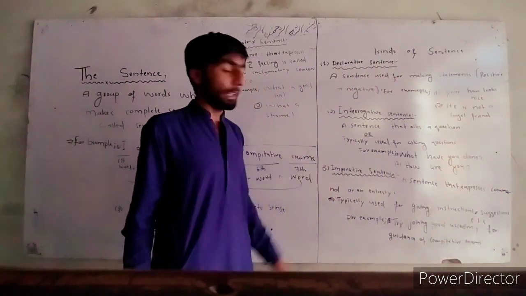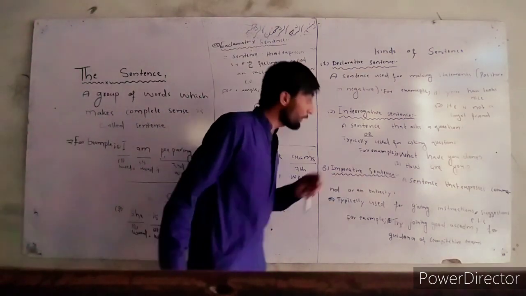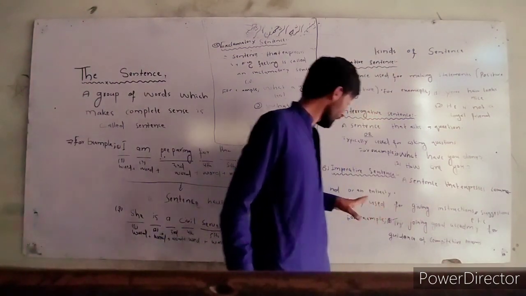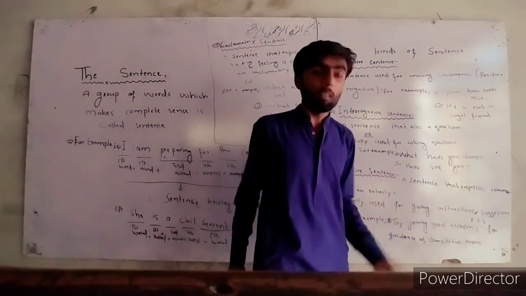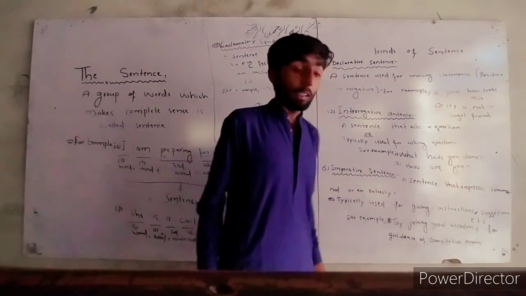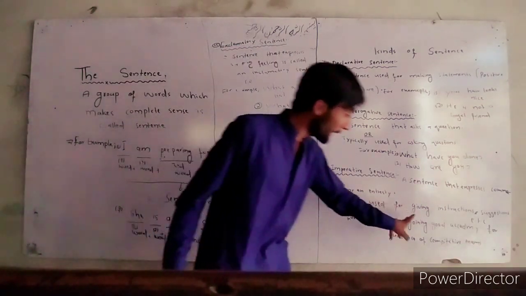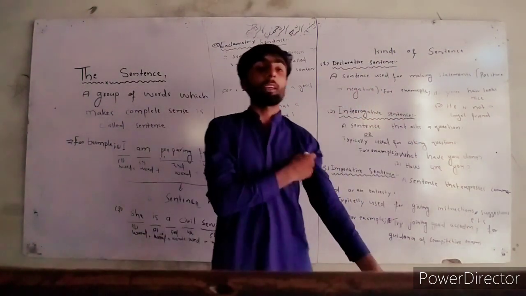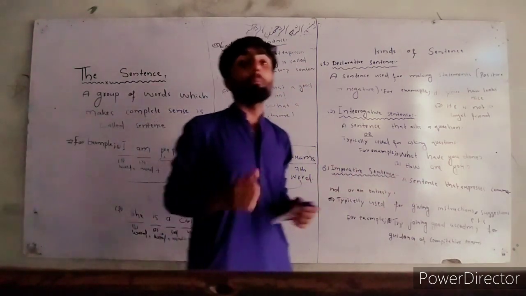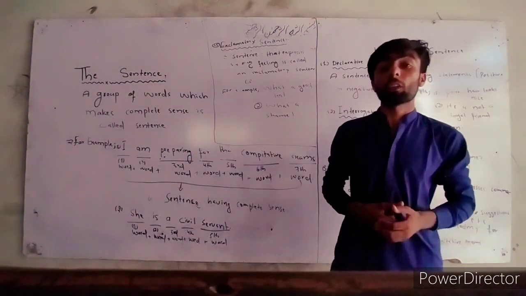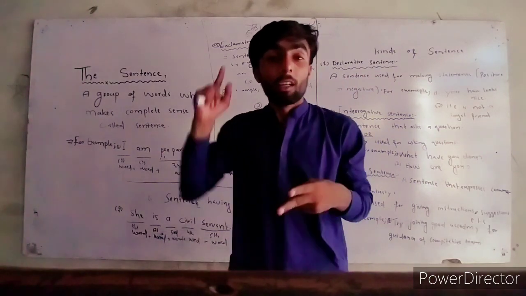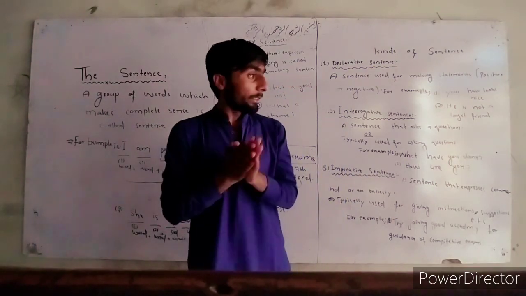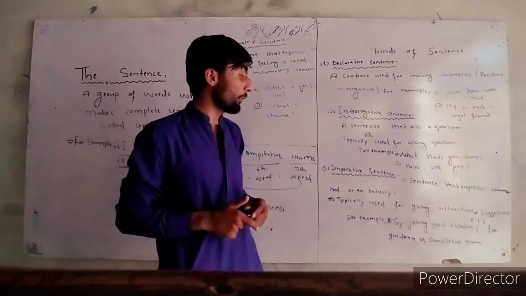The third one is the imperative sentence. An imperative sentence is a sentence that expresses commands and entreaty. Or another definition: a sentence typically used for giving instructions, suggestions, etc. This type of sentence is called an imperative sentence. It is used for giving suggestions, instructions, commands, and this type of thing we study in the imperative sentence.